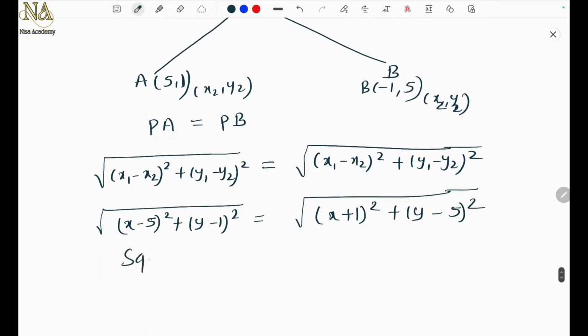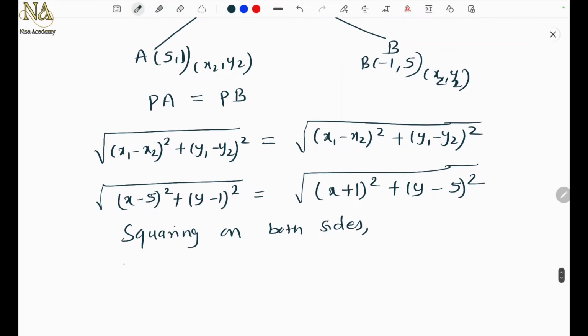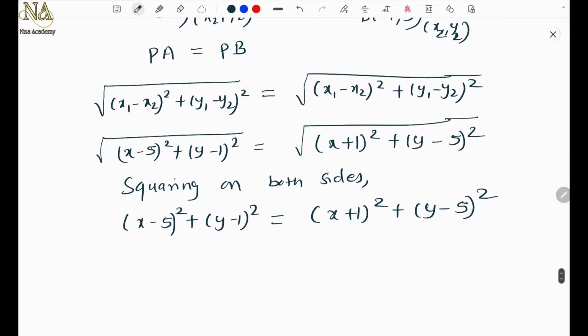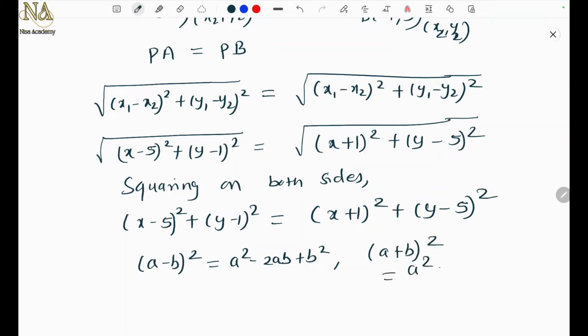So squaring on both sides, what will you get? Yes, the square root will go. So x minus 5 the whole square plus y minus 1 the whole square equals x plus 1 the whole square plus y minus 5 the whole square. Now what will you use here? Yes, exactly, the identity a minus b whole square equals a square minus 2ab plus b square, as well as the other identity a plus b whole square equals a square plus 2ab plus b square.